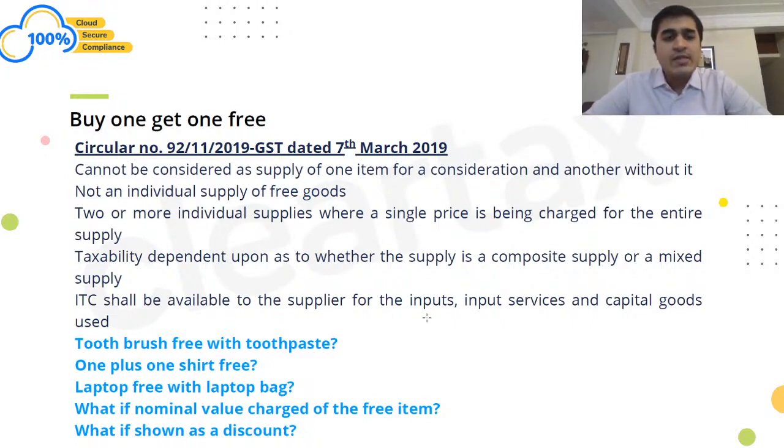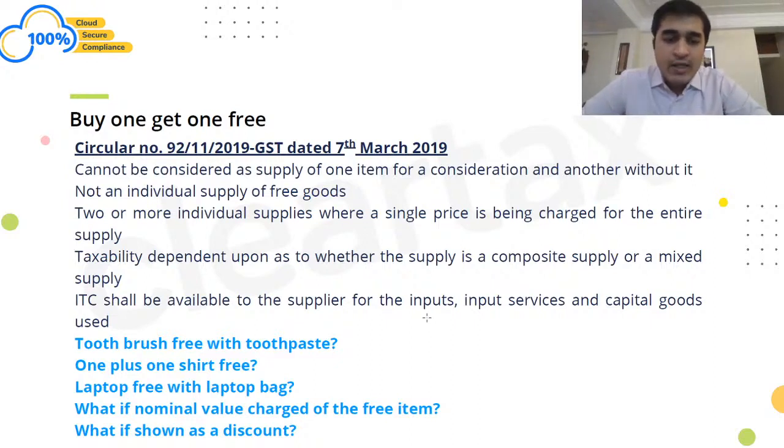These can only be stated to be a marketing tool wherein two products are given, and the way they are structuring it is to make sure that the consumer thinks that he's getting one product free of cost. So for the seller, he would be getting the complete input tax credit on both the free product and the chargeable product. There would not be any reversal of ITC to that extent, right? Now I'll talk about a couple of other scenarios at the end.